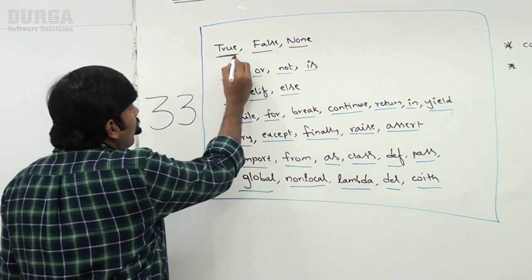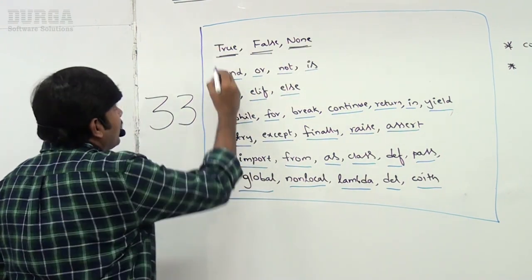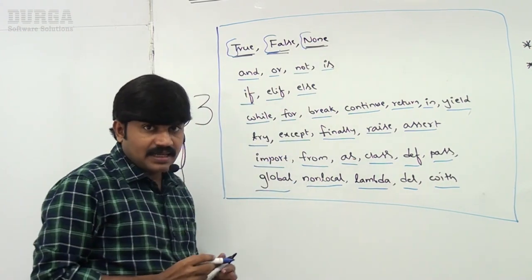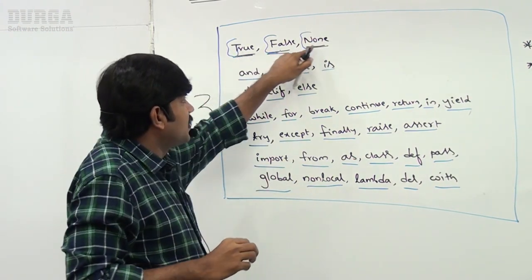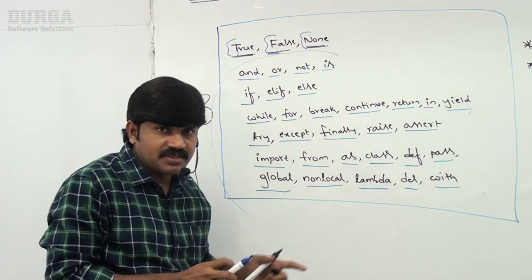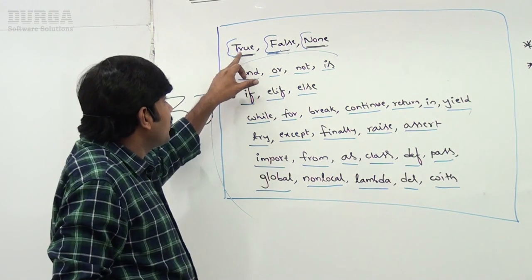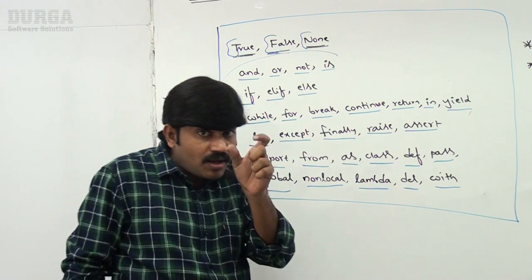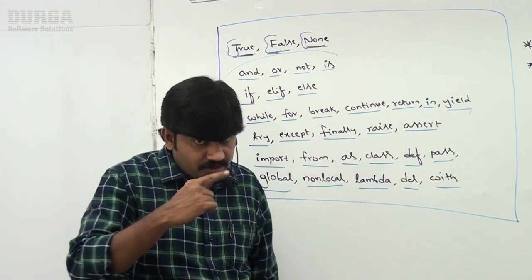Sir, True, False, None. Have you observed, right? What is the first letter? T uppercase, F uppercase, N uppercase in None, right? Except these three, all the remaining contain only lowercase alphabet symbols. Remember that, sir. True, False, None. Compulsory T should be uppercase, F should be uppercase. By mistake if you use small t or small f, Python will give an error. Observe, I will show, sir.